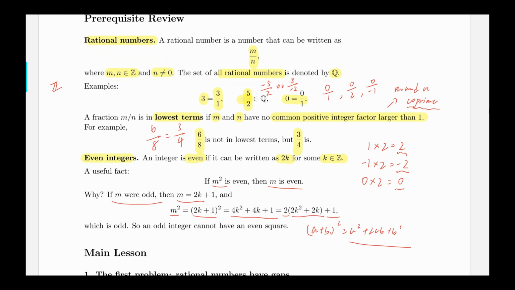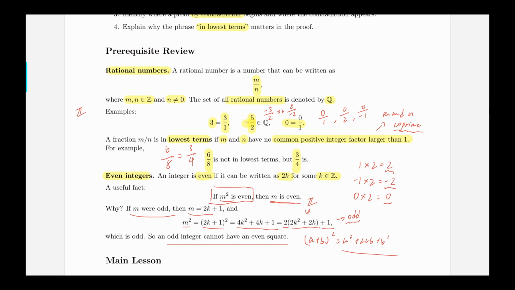Since k is an integer, 2k squared plus 2k is also an integer. So m squared can be written as 2 times an integer plus 1, indicating that this is an odd number. So an odd integer cannot have an even square. If that's the case, then if something squared is even, that thing must be even. And that proves the fact.